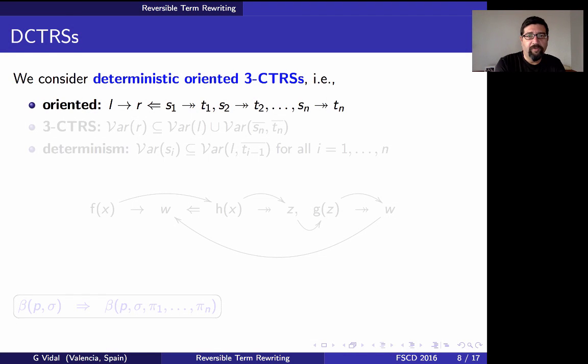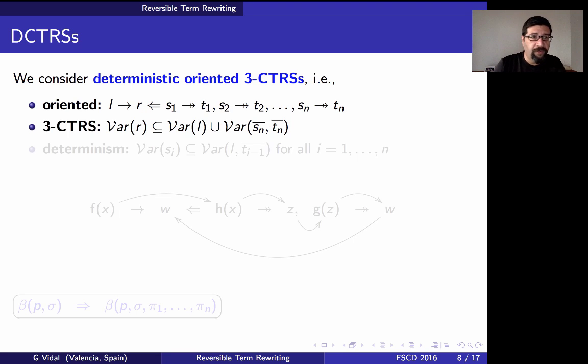Well, actually, in this work, we don't consider unconditional systems, but conditional ones. In particular, we consider deterministic oriented 3C TRSs. So oriented means that the rules have this form. So we have a condition in each rule, could be empty, of course. And in this condition, we have a number of equations which are basically reachability problems. I mean, the equations are oriented, which means that S1 should be reduced to T1, S2 should be reduced to T2, and so on.